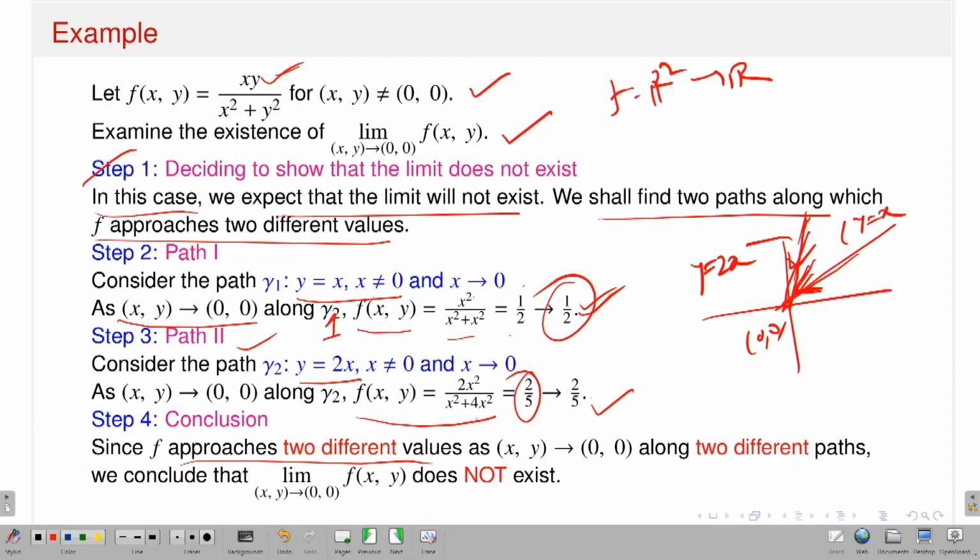So what is going on here? If I choose the path gamma 1, which is nothing but the line y is equal to x, and come to the origin in that direction, then the value of f approaches half. If I take y is equal to 2x and come to the origin in that direction, my value is 2 by 5. So now I have two different paths, both approaching the origin, but the value of the function approaches two different points. Therefore, I immediately say that the limit does not exist. So f approaches two different values as (x,y) approaches 0 along two different paths, therefore the limit does not exist.